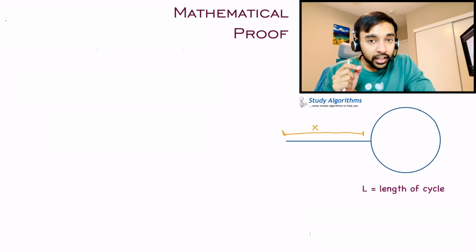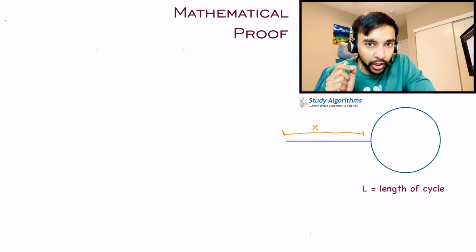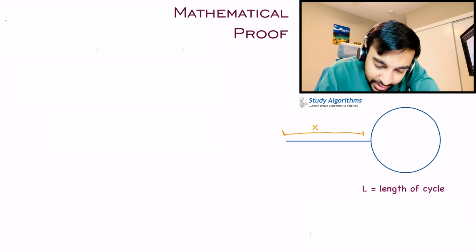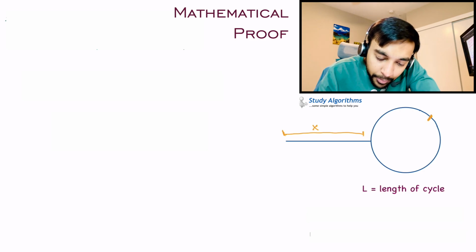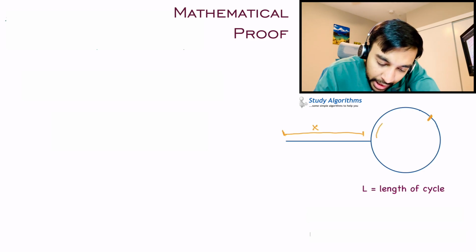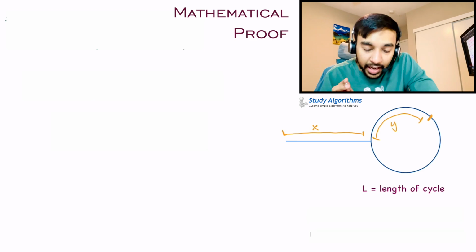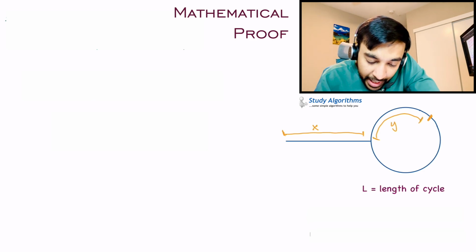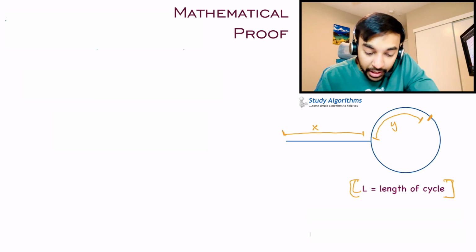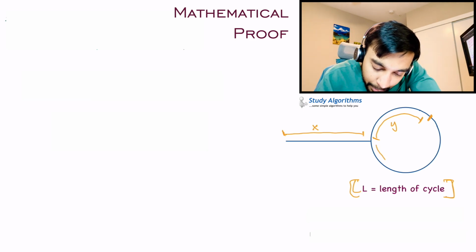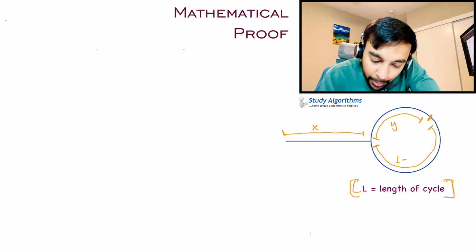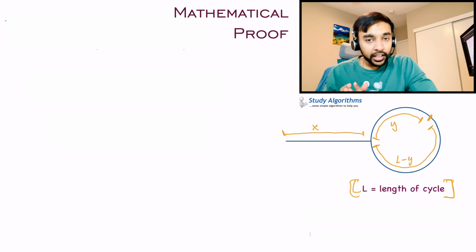And you know that both the slow pointer and fast pointer will meet somewhere in this loop, right? So let us say they meet at this point. I'm going to label this distance as y and I will assume L as the length of the complete cycle. So what does that mean? It means that this remaining distance would be L minus y, correct?